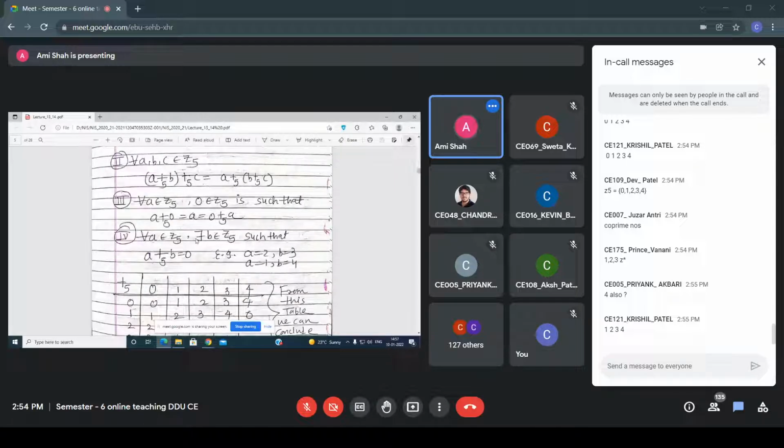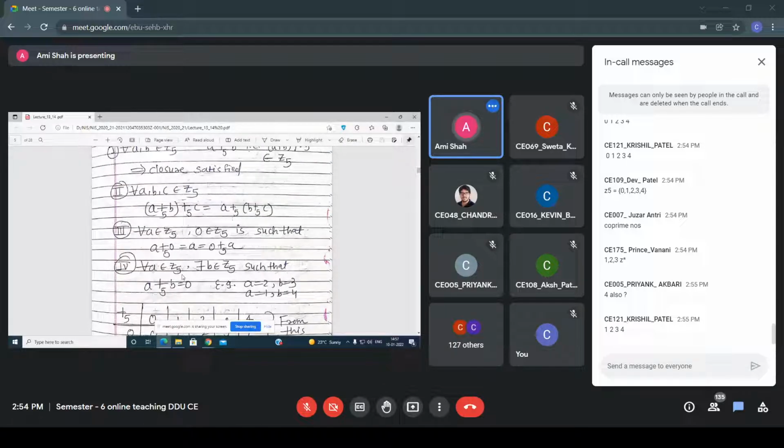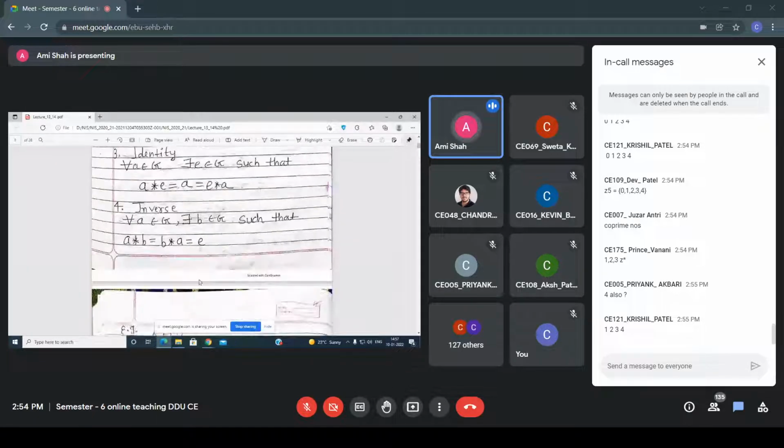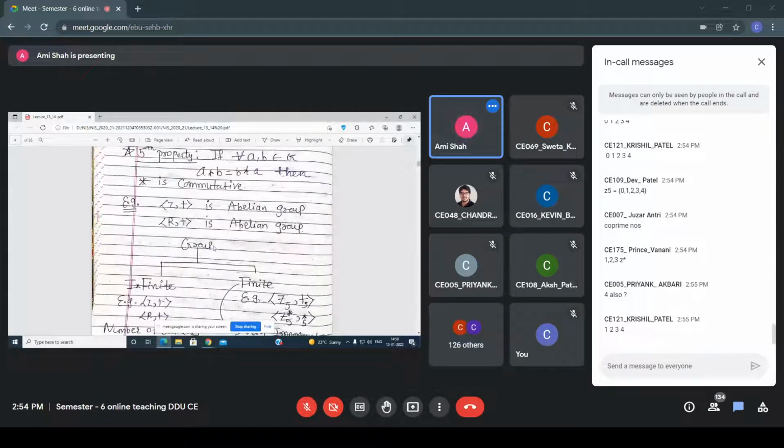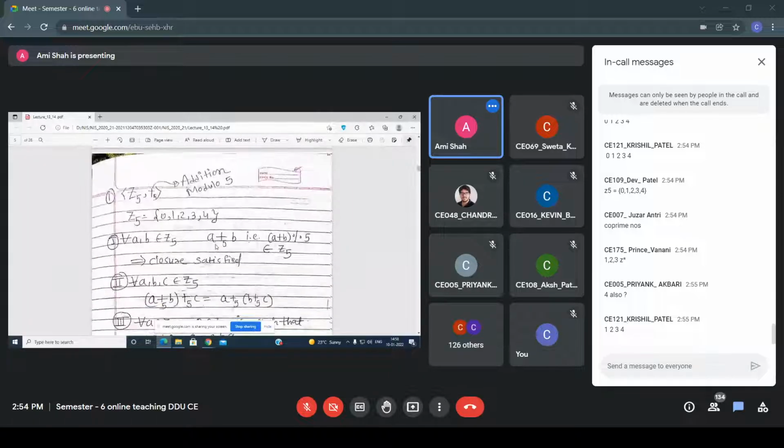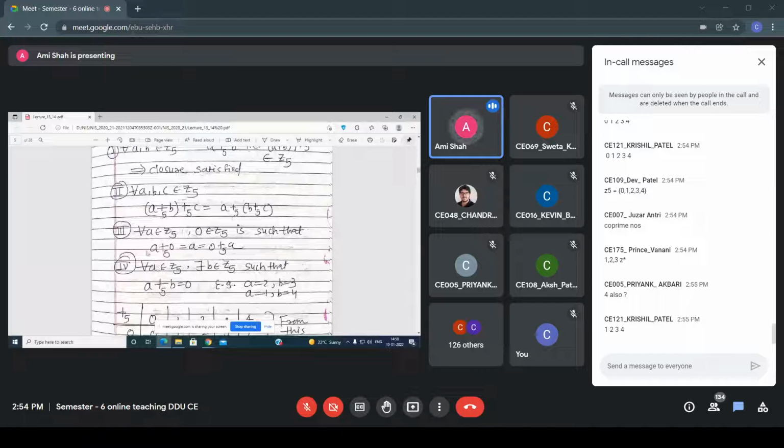Now similarly, the fourth property: for every A belonging to Z5, there exists a B belonging to Z5 such that I get 0, right? All of you know this property. If the operator is addition, the identity element is 0. If it is multiplicative, the identity element is 1, right? So for every A belonging to Z5, there exists a B belonging to Z5. Suppose I take A as 2.